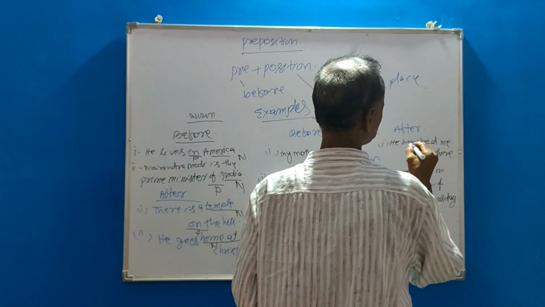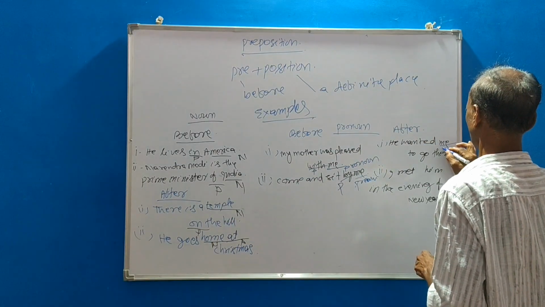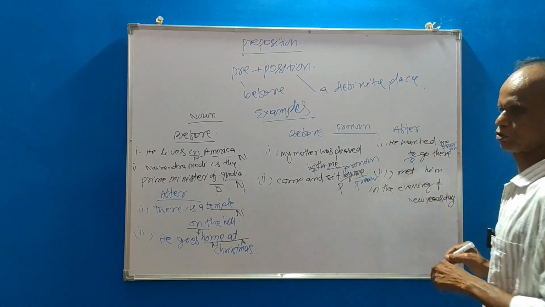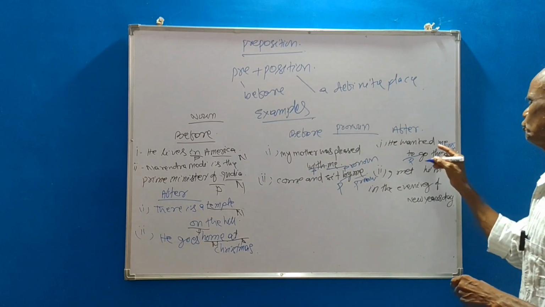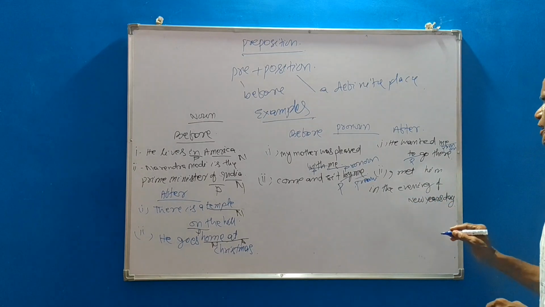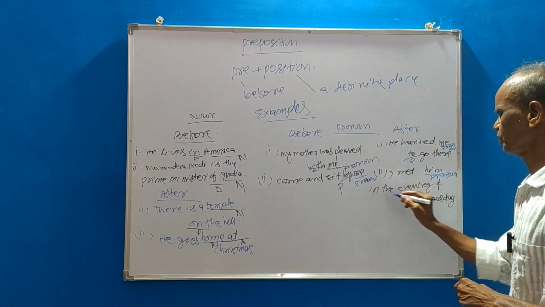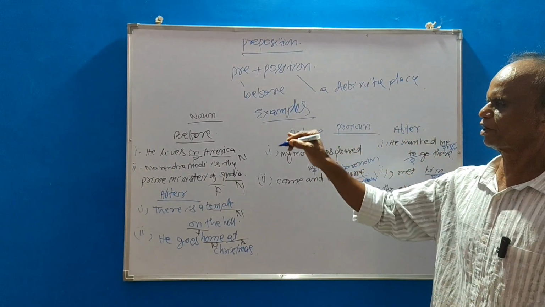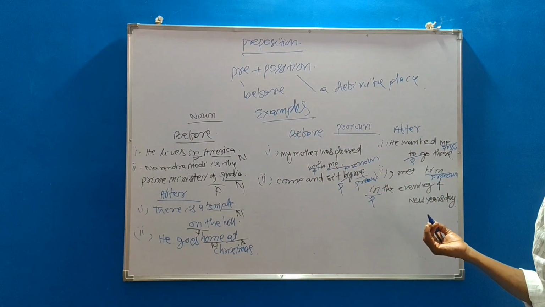Next. After pronoun. He wanted me to go. Me is a pronoun. To is a preposition. To is preposition, me is pronoun. Okay. So preposition is used after pronoun. I met him in the evening of New Year's Day. Him, pronoun, in preposition. So preposition is used before noun, after noun, before pronoun and after pronoun.